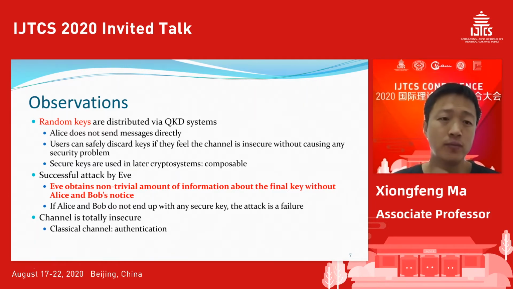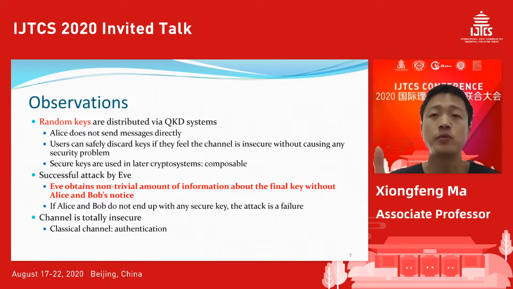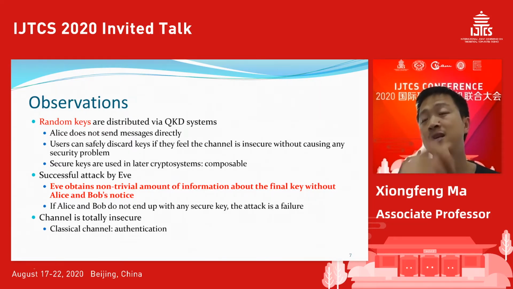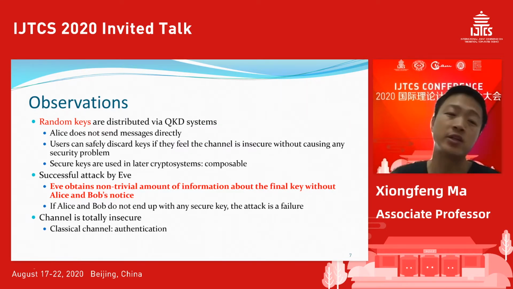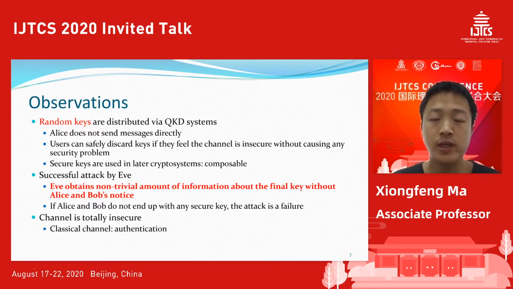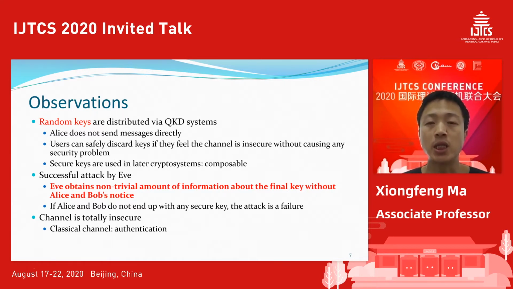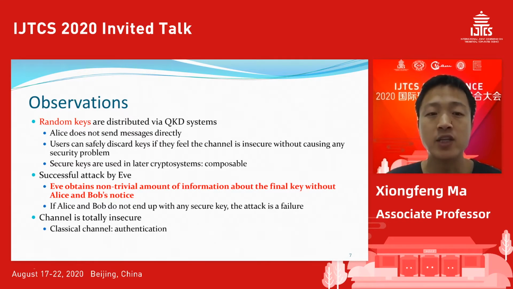Also, we assume the channel is totally insecure. That means Eve controls the quantum channel. You can even think of it as you send a state directly to Eve, and she makes some operation and then sends the state to Bob. And also, in the later data post-processing, we need some discussion between Alice and Bob. In that case, we assume authentication, that the channel is authenticated. Okay.